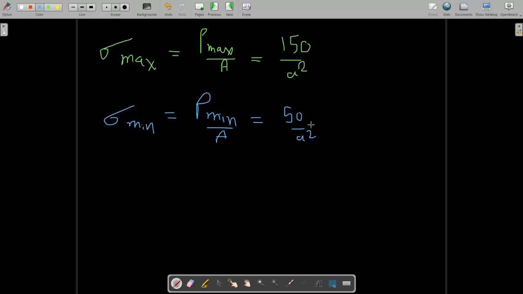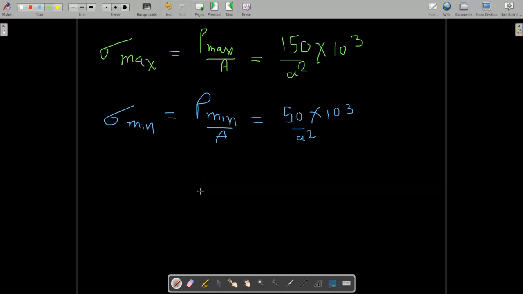Here we have to multiply with 10 raised to 3, because our other quantities like endurance strength and yield and ultimate strength are given in megapascal, that means newton per mm square. So our answer for a will be in mm. You have to be careful with units. I am telling you in every video.